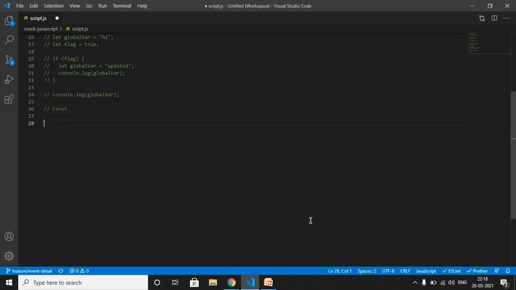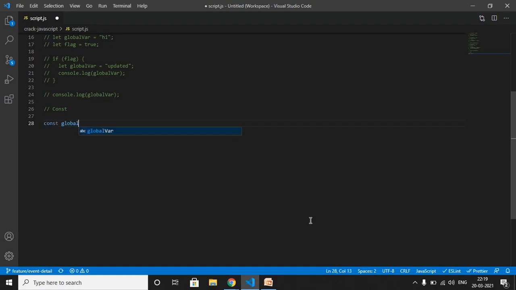Okay. So, like let, const declarations can also be accessed within the block they were declared. Now you are thinking, what is the difference between let and const? So, const cannot be updated or redeclared. What I mean to say is you cannot reinitialize the variable using the same name with const, and also you cannot update its value. Let me give you one example for that.